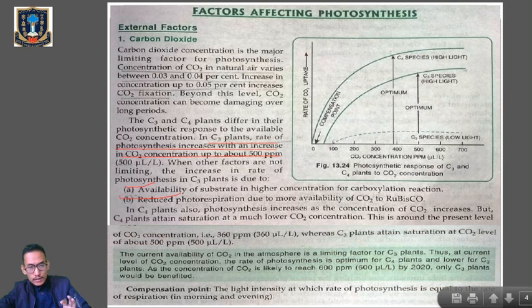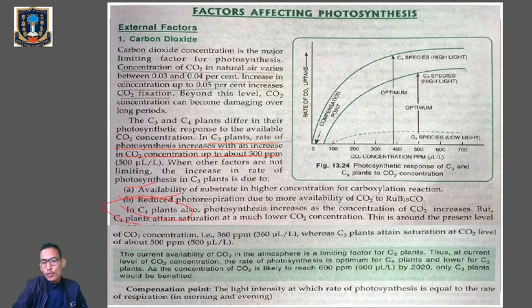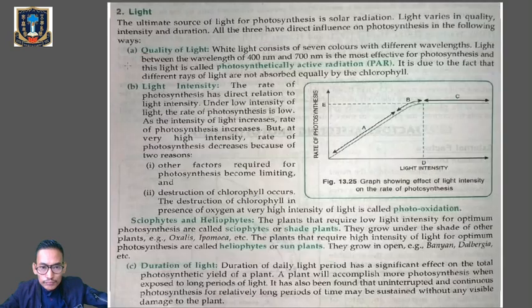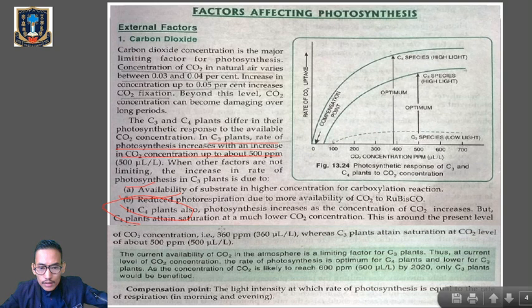Now in C4 plants, photosynthesis increases if the concentration of carbon dioxide increases. That means here also the rate of photosynthesis increases when the carbon dioxide concentration increases. But C4 plants will attain saturation at a much lower carbon dioxide concentration. Now what is the saturation point in the case of C4 plants for the rate of photosynthesis? Generally, it is around 360 parts per million.